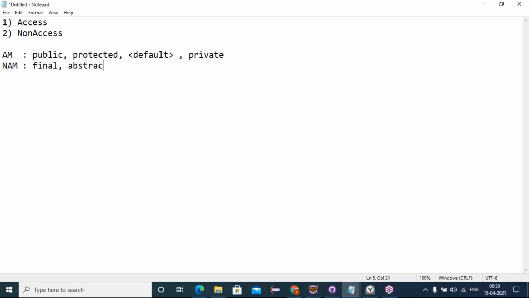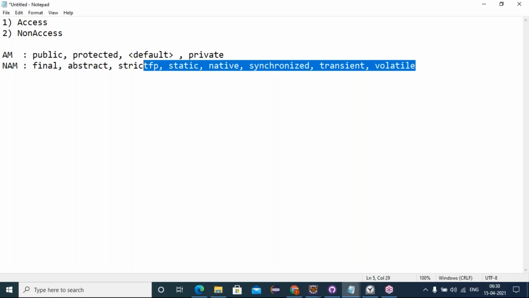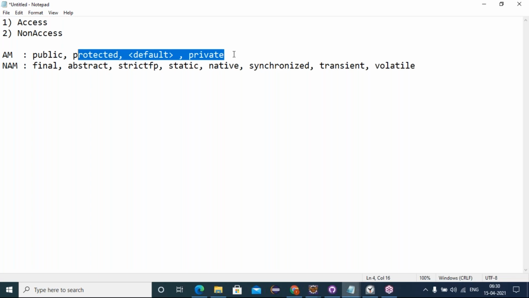Final, abstract, strictfp, static, native, synchronized, transient, volatile. These are the 8 non-access modifiers in Java, and these are the 4 access modifiers in Java. Friends, all these access and non-access modifiers are given for classes, variables, and methods.